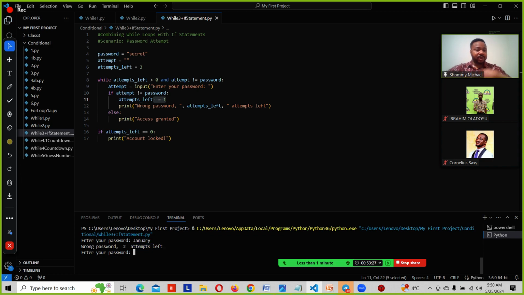So now it prompts us again, enter a password. Let's say we enter YouTube and we hit enter. It tells us wrong password. Why is it telling us wrong password? Because we have assigned a variable of a password that Python should accept from us, which is secret, right? Same way, if you've created your password and you want to log into your email, and then you are trying to log in, this is the same thing you're going to be getting.